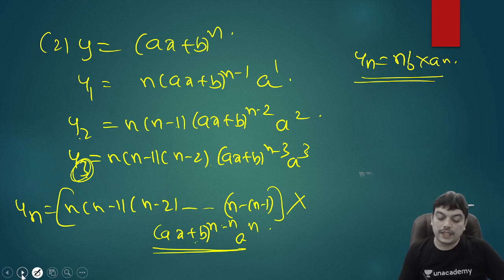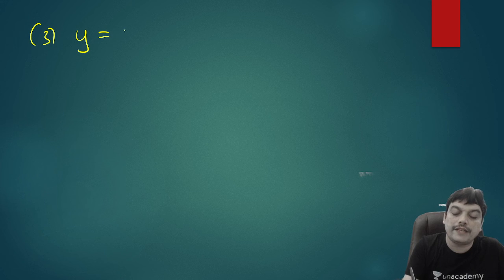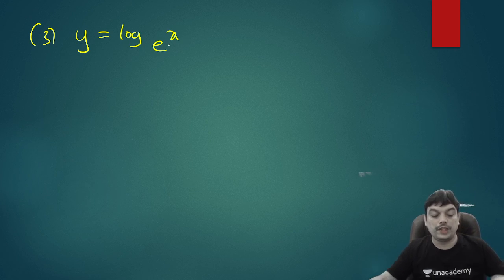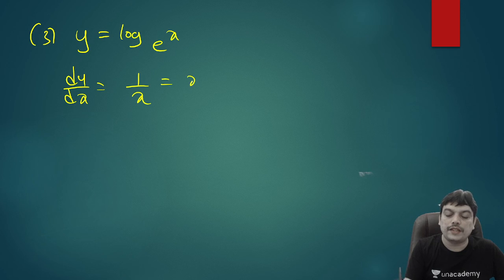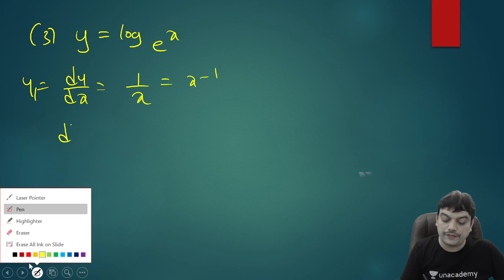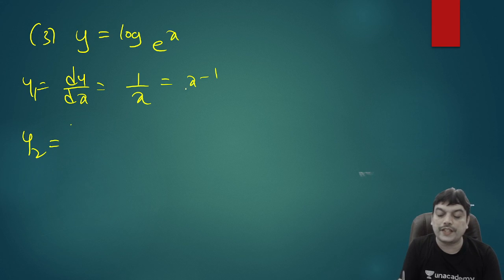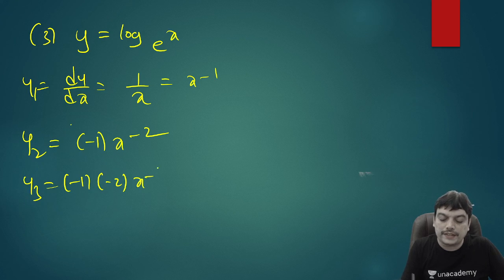Like this, we can also derive a derivative formula for log x. Let's say, for example, you want to derive a derivative formula for logarithm of x to the base e. Write dy by dx: log x will have a derivative 1 by x, or x power minus 1. If you differentiate again, this is y1, so I'll write in short form. For y2, if I differentiate again, it is minus 1 x power minus 2. If I write y3, it is minus 1 into minus 2 x power minus 3, and so on.